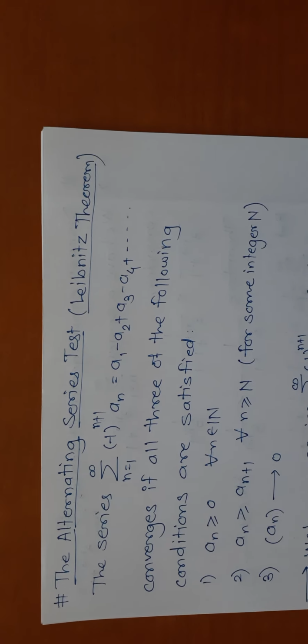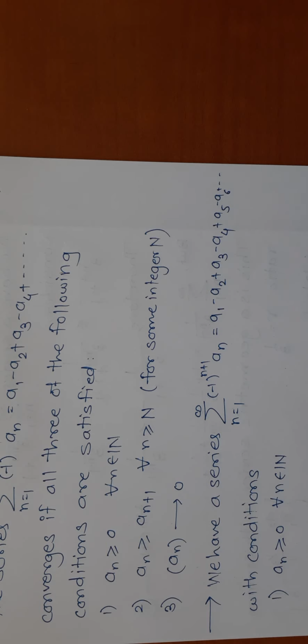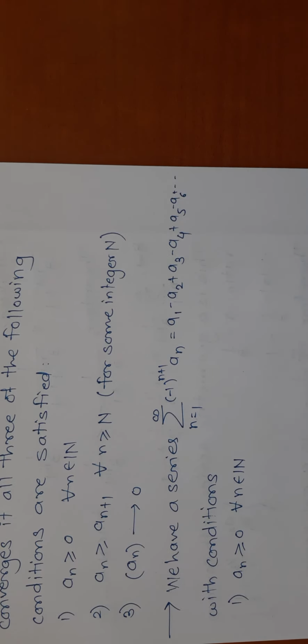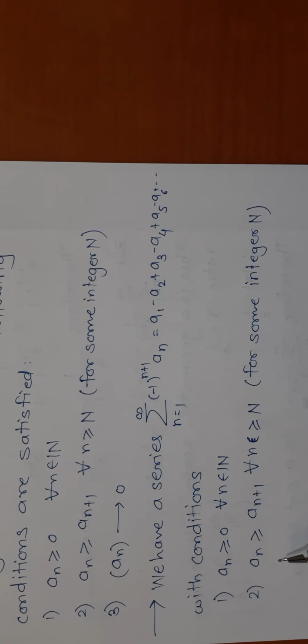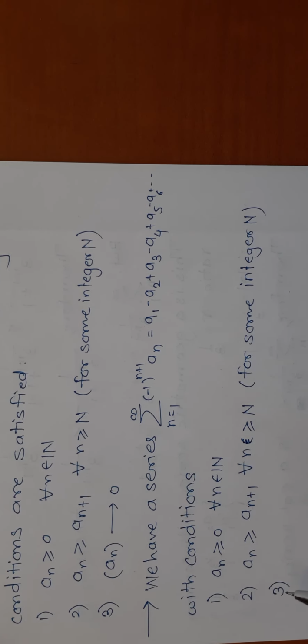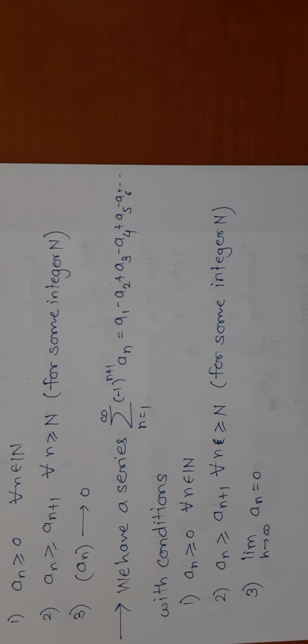Okay, so first of all I will write the given series which I have already written here. We have this series summation (-1)^(n+1) a_n. So all these have alternating minus plus signs, with the conditions. I need to write the conditions. So here I have written only the first condition. Let me write the remaining two conditions also. I wrote the second condition in which we have mentioned this is a decreasing sequence. And what is the third condition? a_n tends to 0. That means I can write limit n tends to infinity a_n is equal to 0. The same thing I have written in a different way.